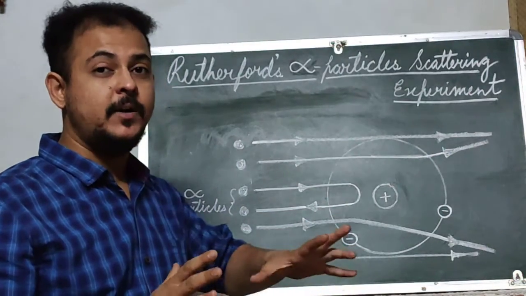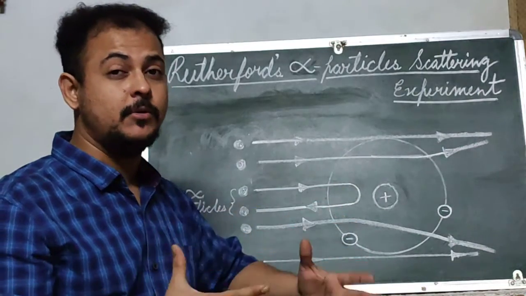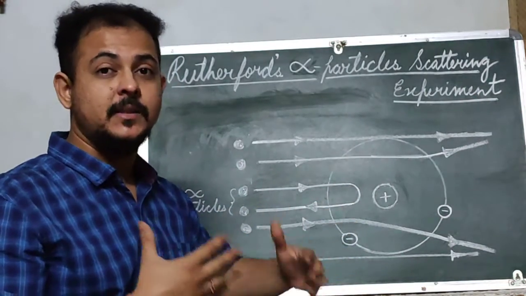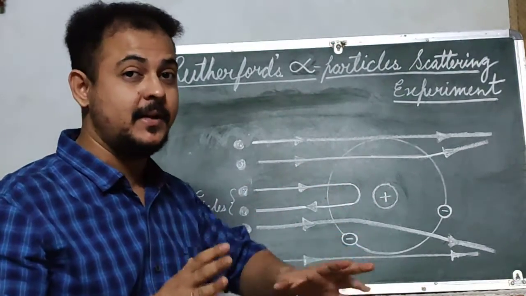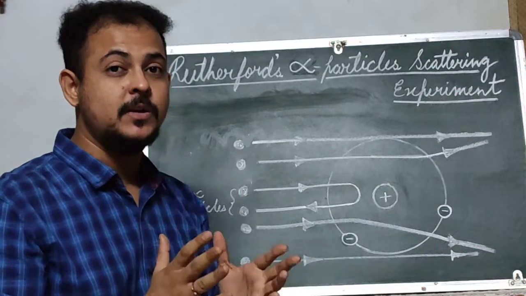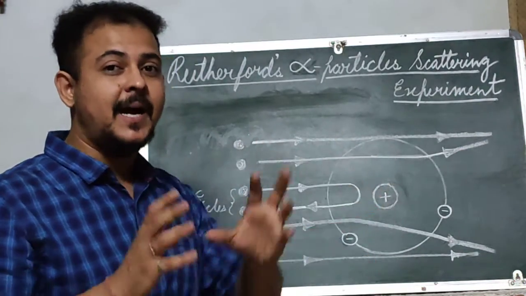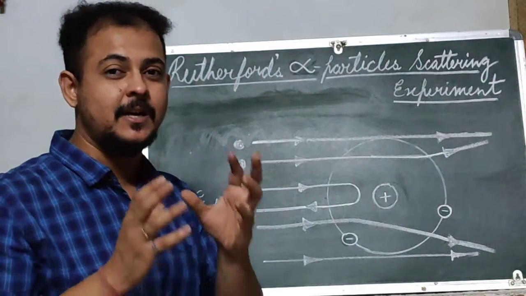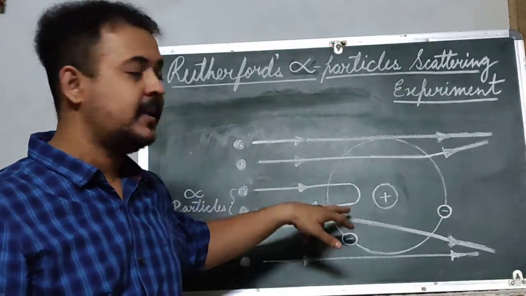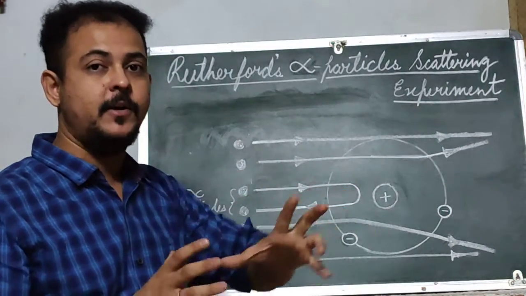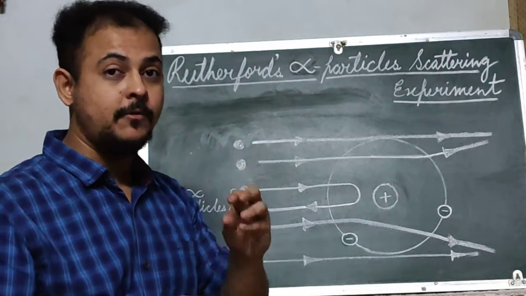Therefore he concluded that as some of the rays are passing through the gold foil, or through the gold atom, there is so much empty space inside the atom. The positively charged nucleus is not spread out inside the atom. Secondly, wherever that mass or center is present, it is of very small volume, because some of the particles were showing only a small deflection. Therefore it is present inside the atom but it is not spread out, so it occupies a small volume.